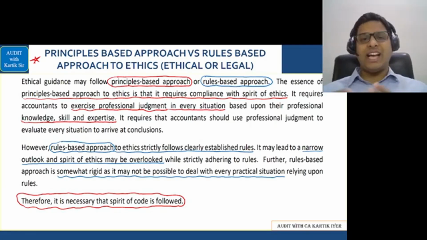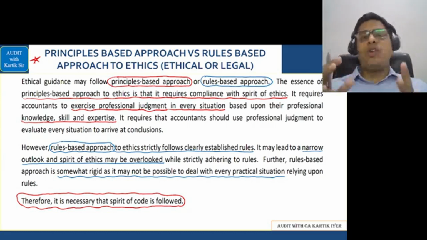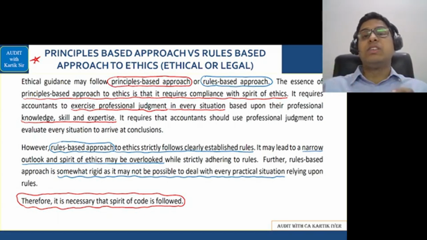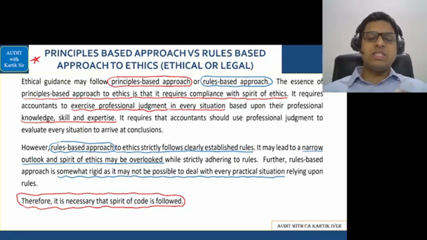See, rules means as per law, and principles means based on what you think is right or wrong. It is possible that many a time law will not cover the entire area of what a human should do in a given situation. Sometimes law may not cover some aspects. So in those cases, a person has to think from his own angle and see whether what he is going to do is right or wrong. And if he thinks that it is wrong, he should not do it, even though law may allow it, because it is wrong. That is what they have said here.